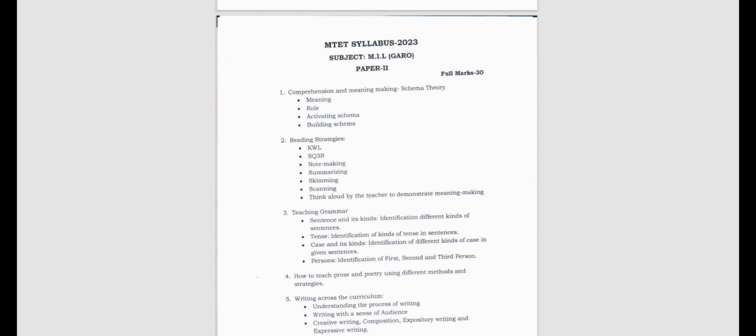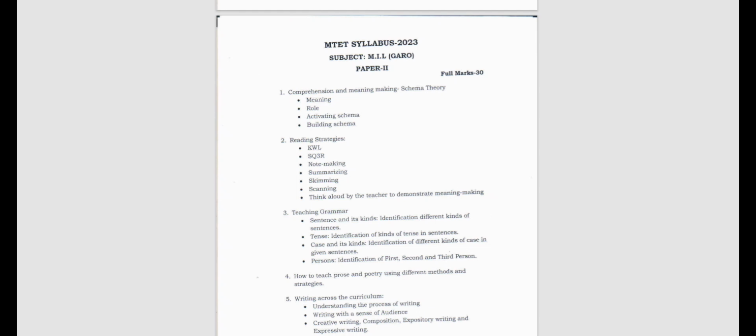Well, today we are going to learn about the Paper 2 MTET Syllabus 2024. So today the subject we have chosen is Garo, that is an MIL subject. The reason I have chosen Garo to explain is that it is the only one among the MIL subjects I found written in English, so I'll be explaining this one only.